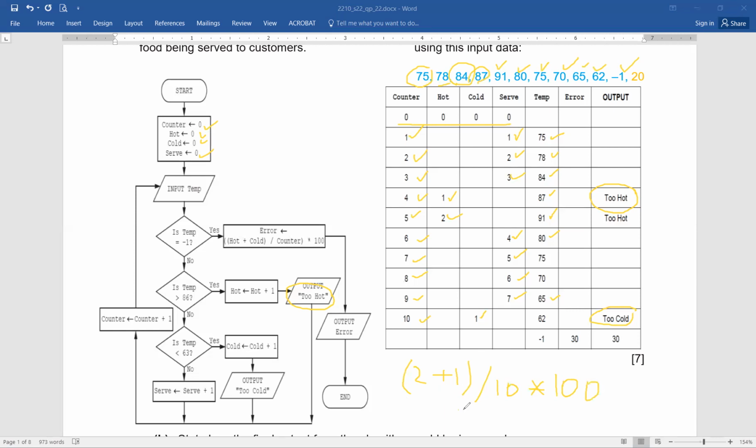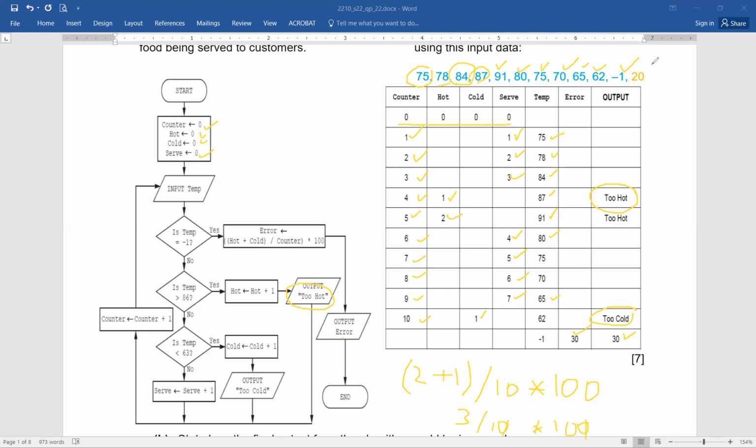2 plus 1 is 3. 3 upon 10 means it's 0.3. Or you can simply multiply by 100. You can simply cancel out this 0 with 0, and then what you get is 30. So it will be the calculation of your error. You can show the calculation here. The error calculation is 30 and the output is 30 only. Just remember, it's error only. So you will simply display the value of 30 here. And you are ending the program.